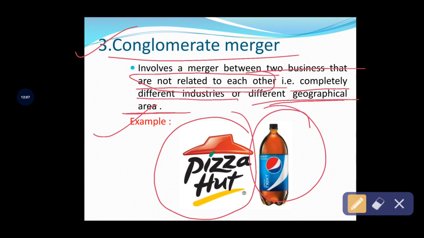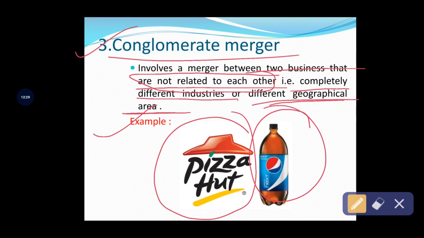So based on customer preferences, the companies merge together under a conglomeration merger. Under a conglomeration merger, the companies are not related to each other. When these companies combine to form a new company, it is called a conglomeration or conglomerate merger.